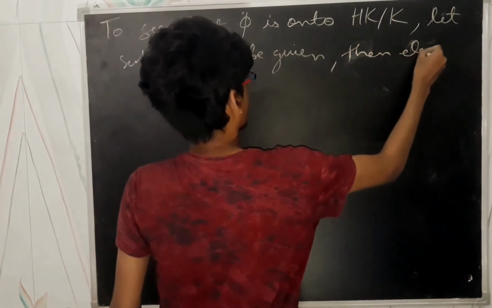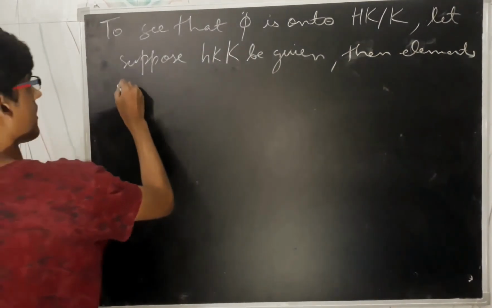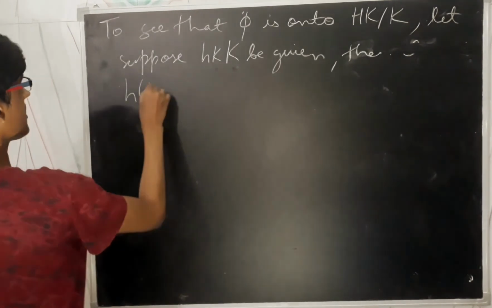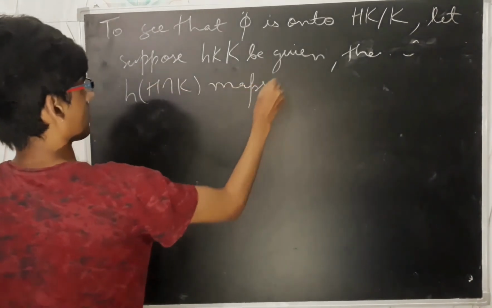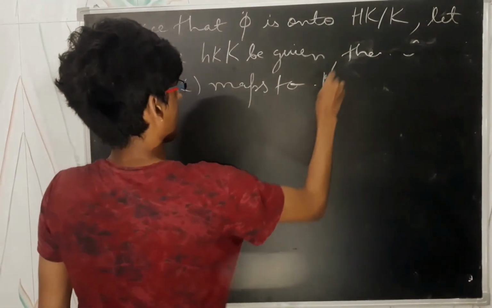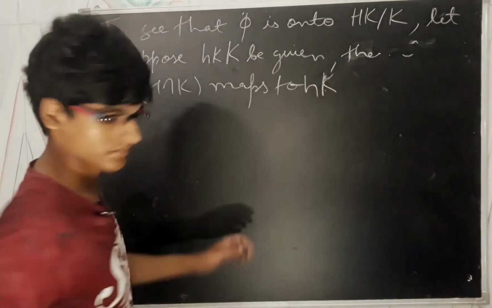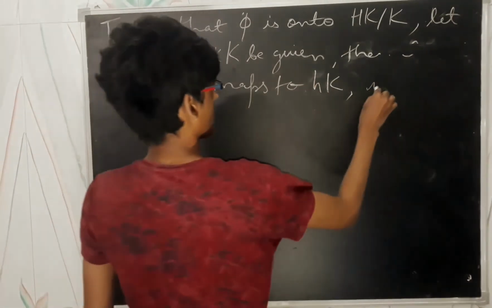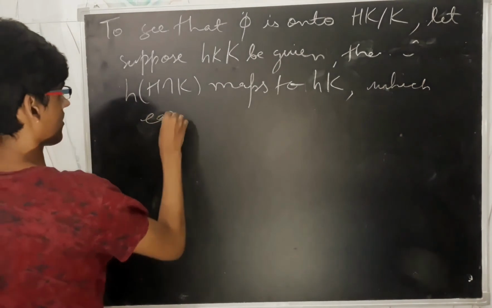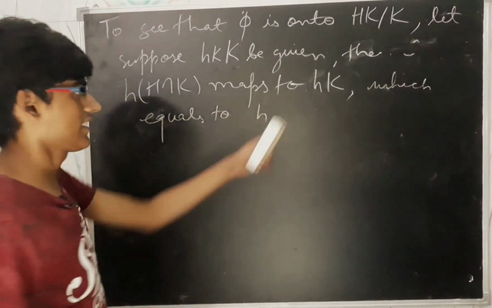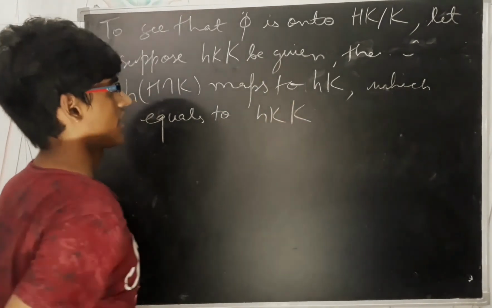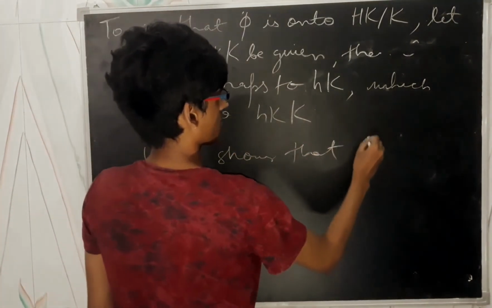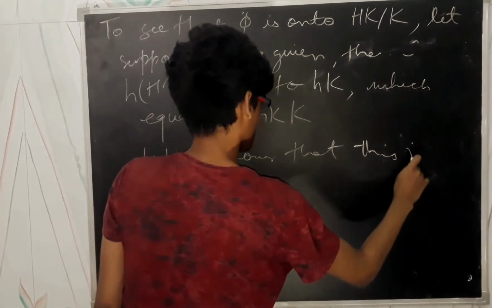Then the elements from the domain, which we know are of this type, map to hkK, which equals hK, which shows that this mapping is onto.